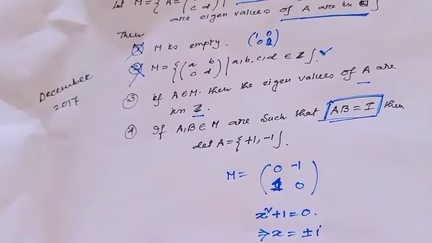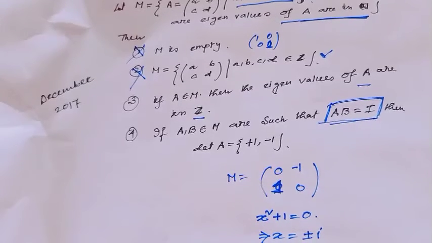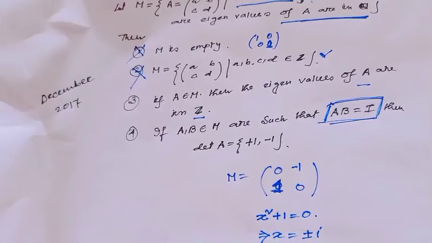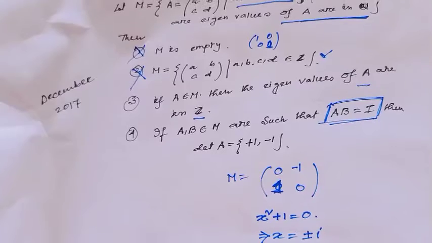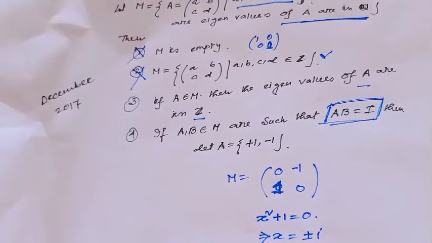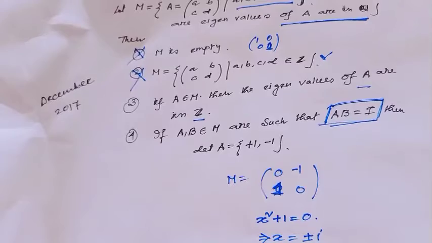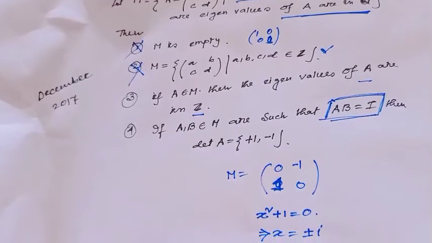And actually this property depends on abstract algebra. Since the characteristic polynomial is always a monic polynomial, by the property of abstract algebra, this root always belongs to integer. And the proof is of this type.